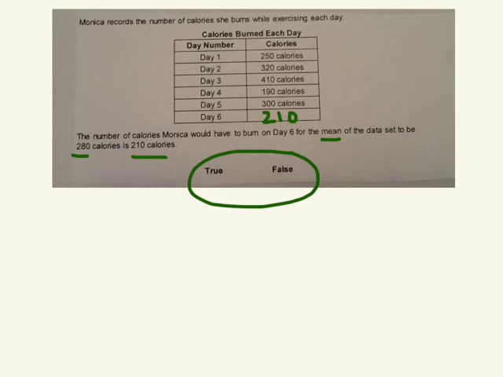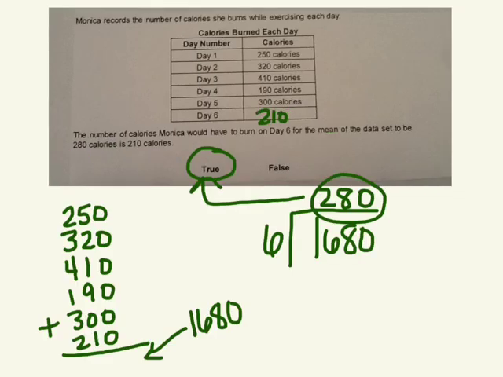This one is a true or false. The number of calories Monica would have to burn on day 6 for the mean of the data set to be 280 calories is 210. So that means let's put 210 in that blank and see if our mean is 280. With 210 in there, when you add all the values, you get 1,680. And when we calculate mean, we add everything up and we divide by how many values we have, which is 6. And when you divide, it does come out to 280 calories. So that is a true statement.